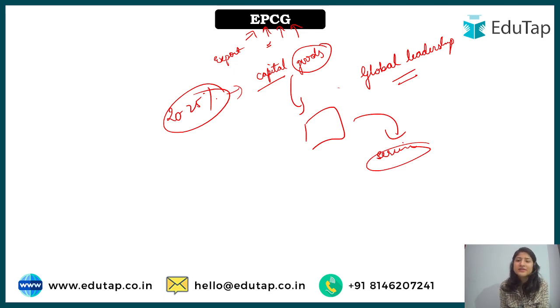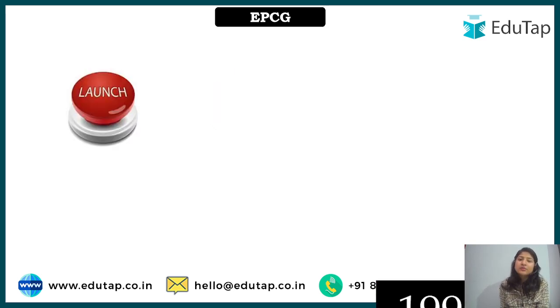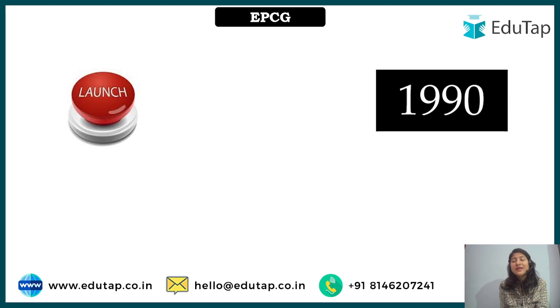Okay, this is the basic idea of this. Now let's come to the launch year. The launch year of the scheme is 1990. In April 1990 the scheme was launched, but there are recent developments of January 2023, and that is why it is important to learn about the scheme now also.